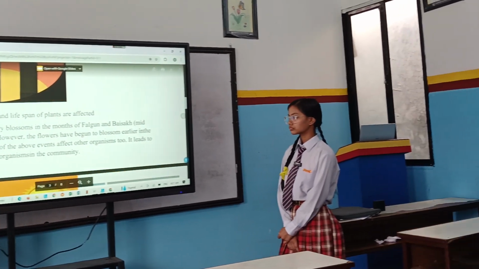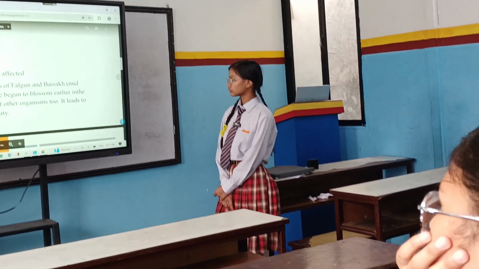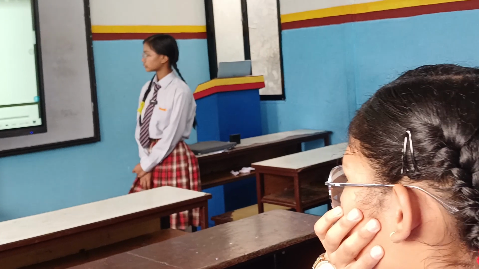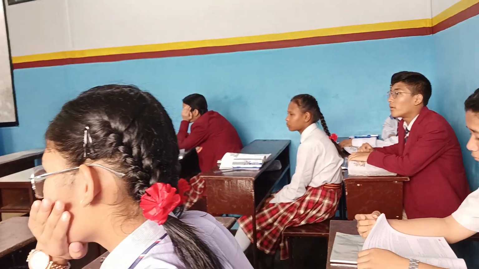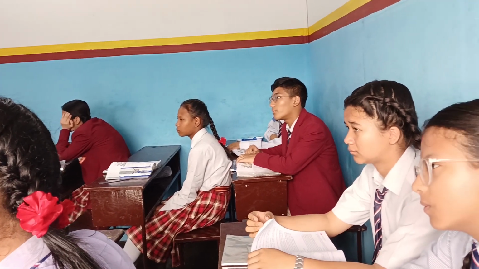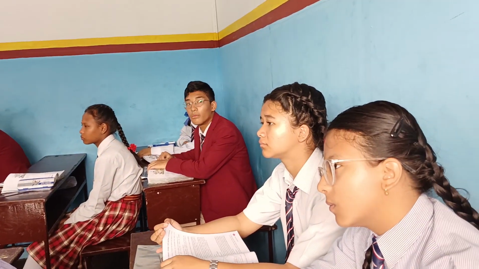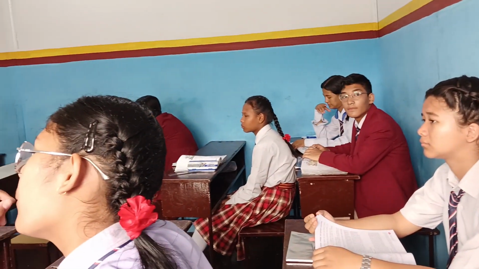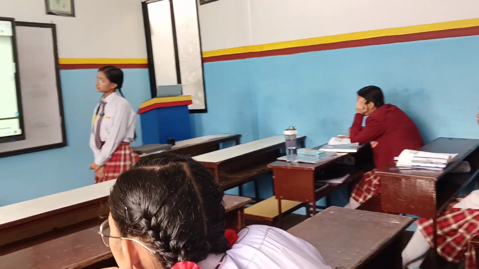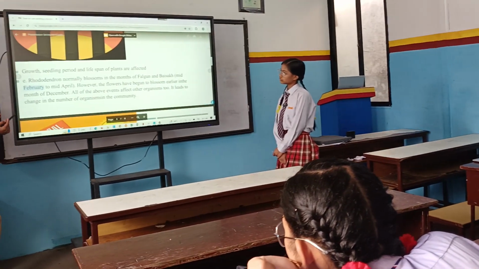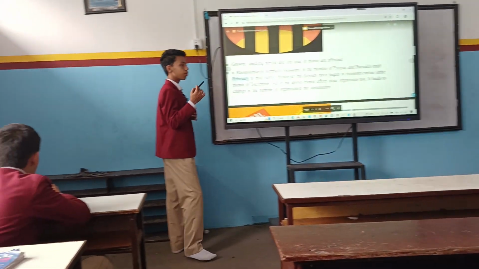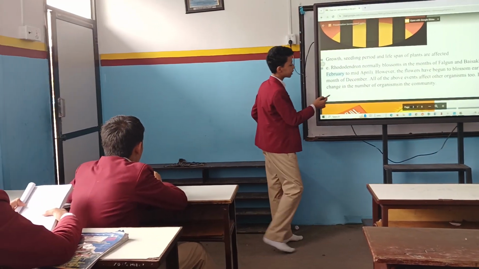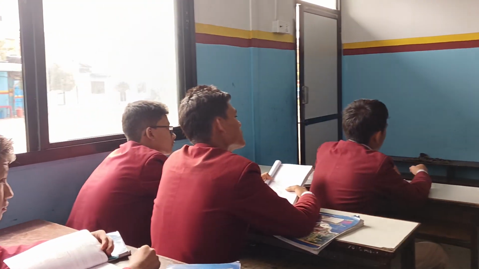Rhododendron normally blossoms in the months of Falgun and Baisakh, mid-February to mid-April. However, the plants have begun to blossom earlier, in the month of December. All this has occurred because of global warming. Global warming affects the Earth's day-to-day life. Today, tomorrow, if precaution is not taken, then the Earth can be destroyed further.